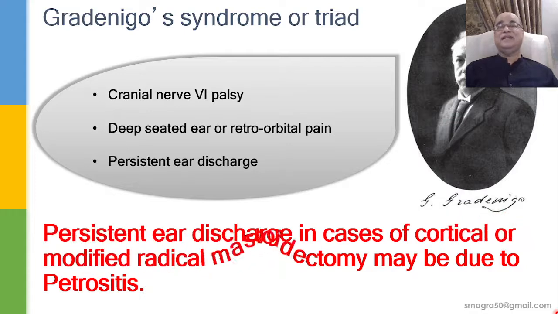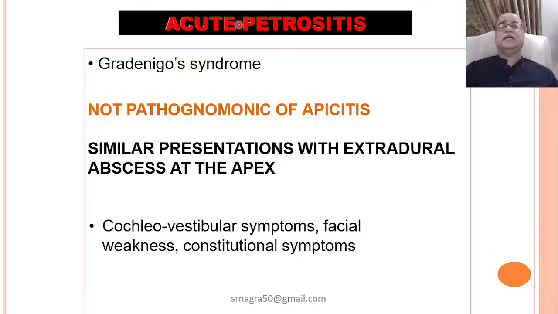Even persistent ear discharge in post-op cases of cortical mastoidectomy or modified radical mastoidectomy, one of the reasons may be Petrositis. For this Gradenigo syndrome, you must keep in mind that it is not pathognomonic of Petrositis. Rather, this presentation may be with an extradural abscess at the apex as well. So any infection at the apex can lead to Gradenigo's syndrome.